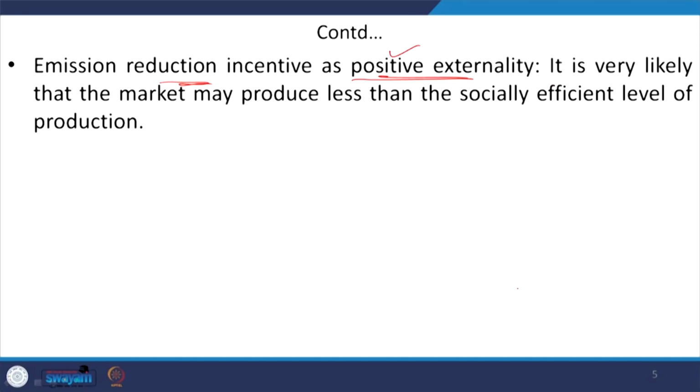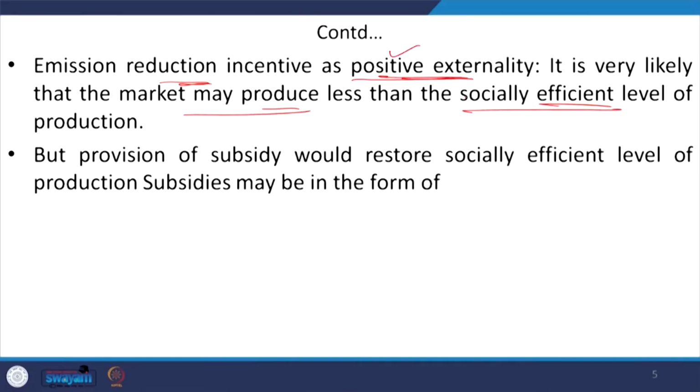And in the case of positive externality, what happens? It is very likely that the market will be producing less than the socially efficient level of production, right. In the case of negative externality, it is just the reverse one. There, more production will happen in comparison to the socially efficient level of production, right. So, in the case of positive externalities, where the actual level of production is less than the socially efficient level of production, some kind of intervention from the government is required.